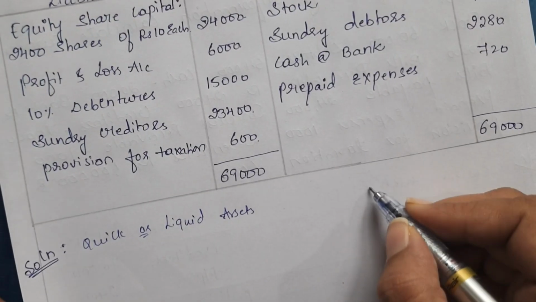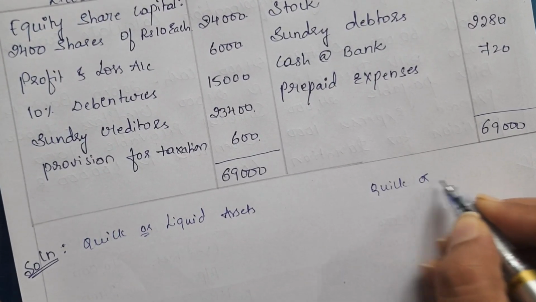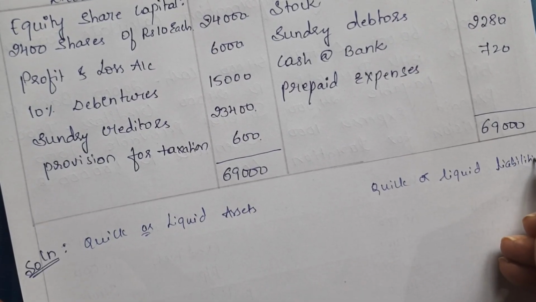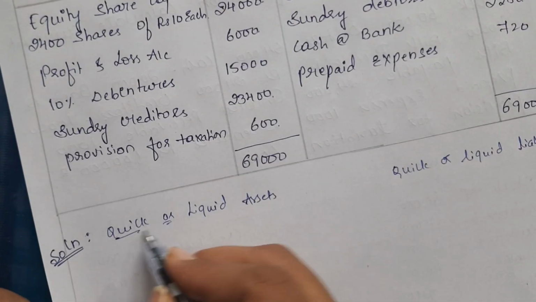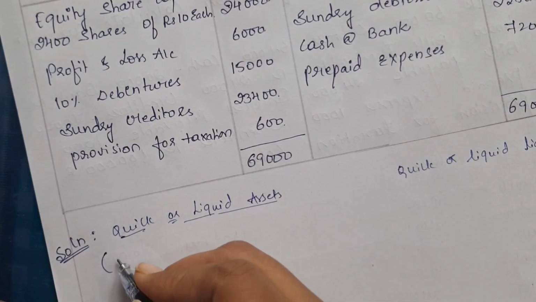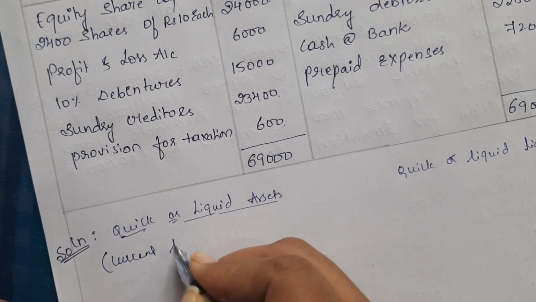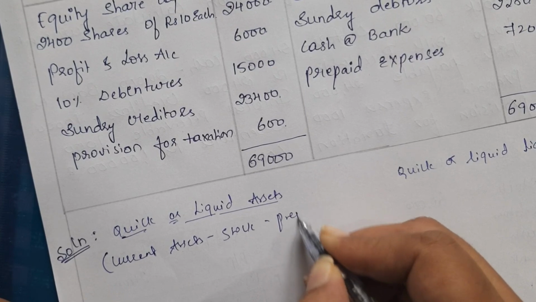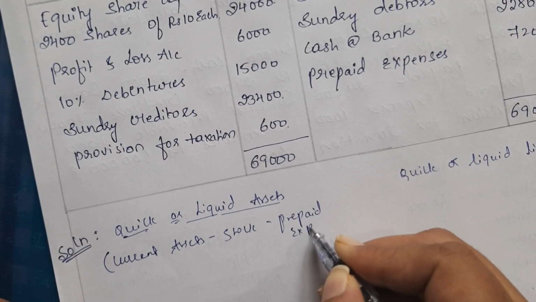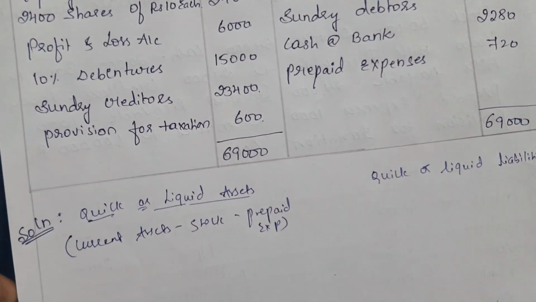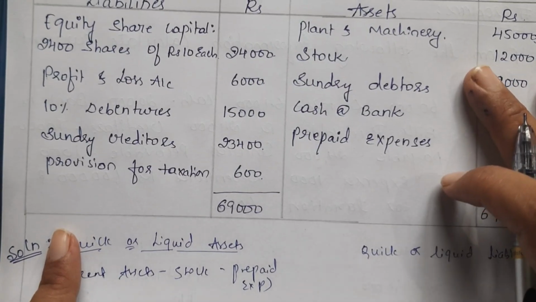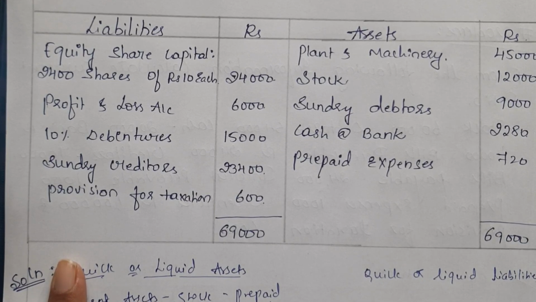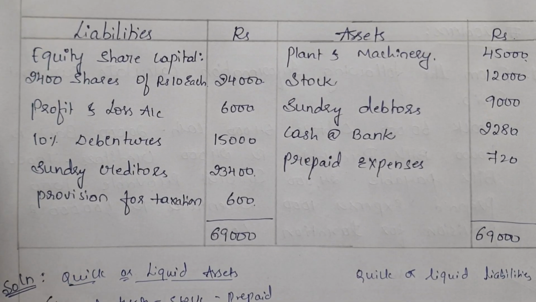We will also find out which are the quick or liquid liabilities. We know that all the current assets minus stock minus prepaid expenses are our quick or liquid assets, right? Now from the balance sheet, check out first of all which are the current assets, and out of that we will purify which are the quick assets.